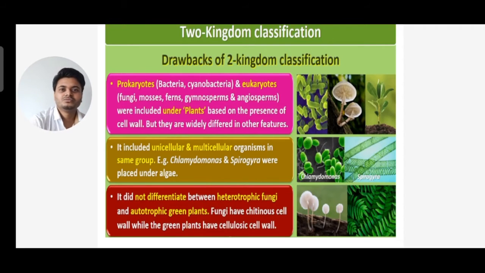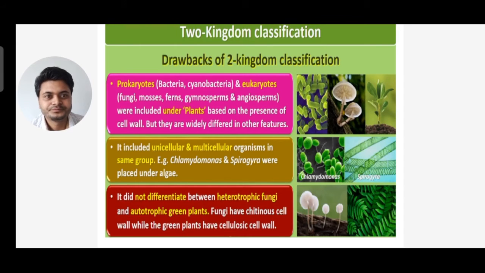So he classified plants and animals on the basis of the cell wall. Those who have a cell wall he considered plants, and those who don't have a cell wall he considered animals. But later on, their features were found to be different. It included unicellular and multicellular organisms in the same group, like Chlamydomonas and Spirogyra, which were placed under algae.